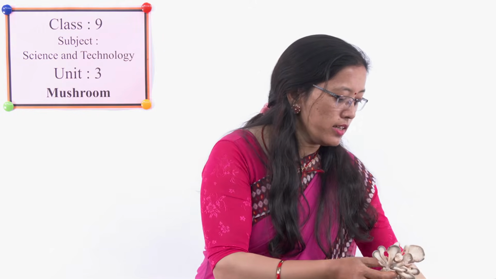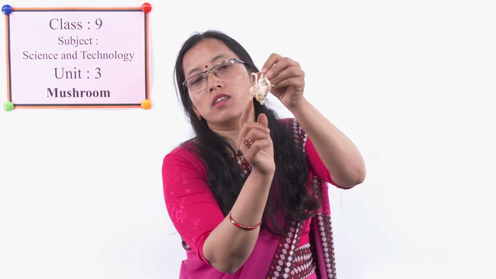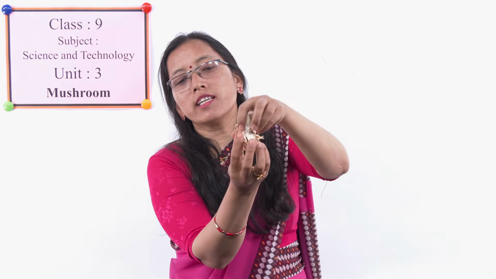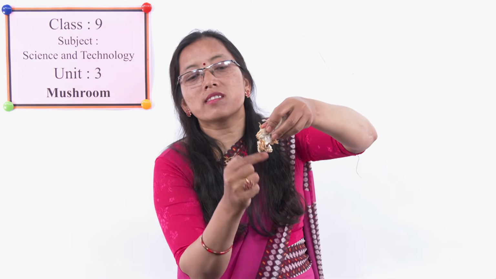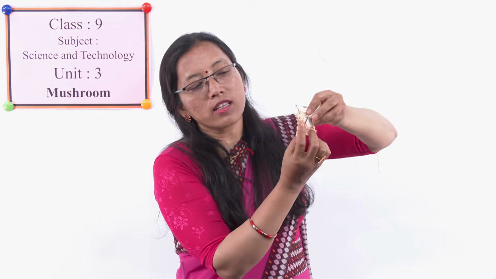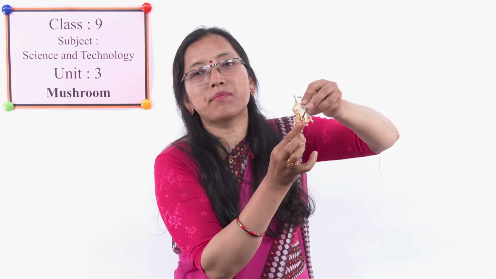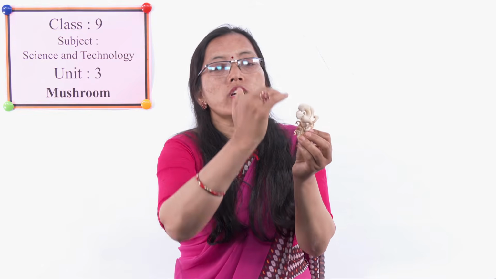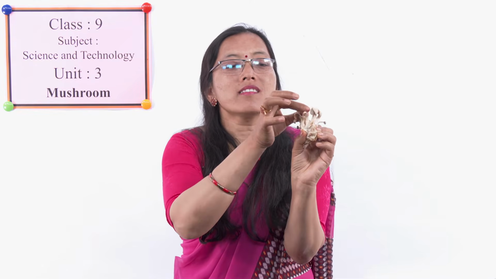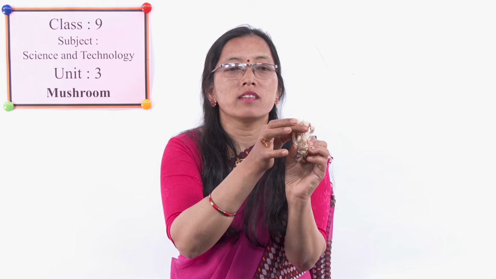See here, this down part, which generally grows inside the soil, this part is inside the soil. Okay, this part is called the vegetative part, and this upper part which is just above the soil is called the fruiting body.